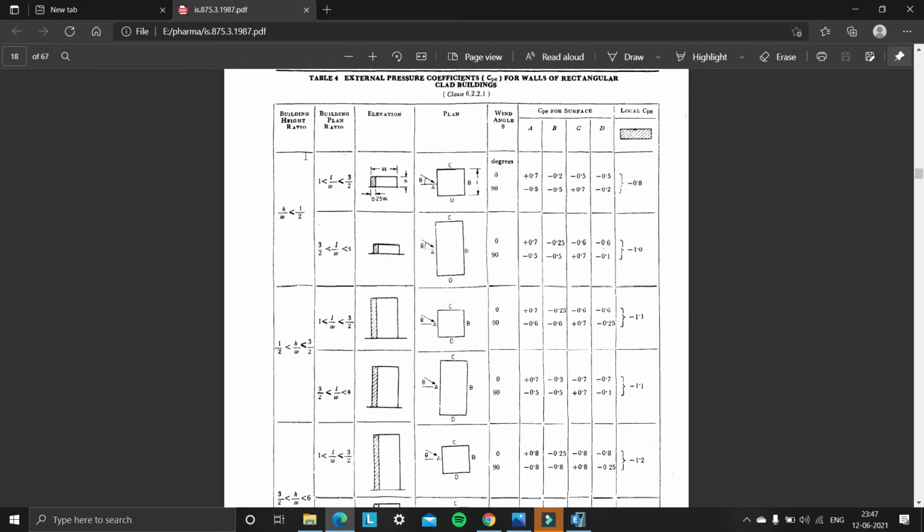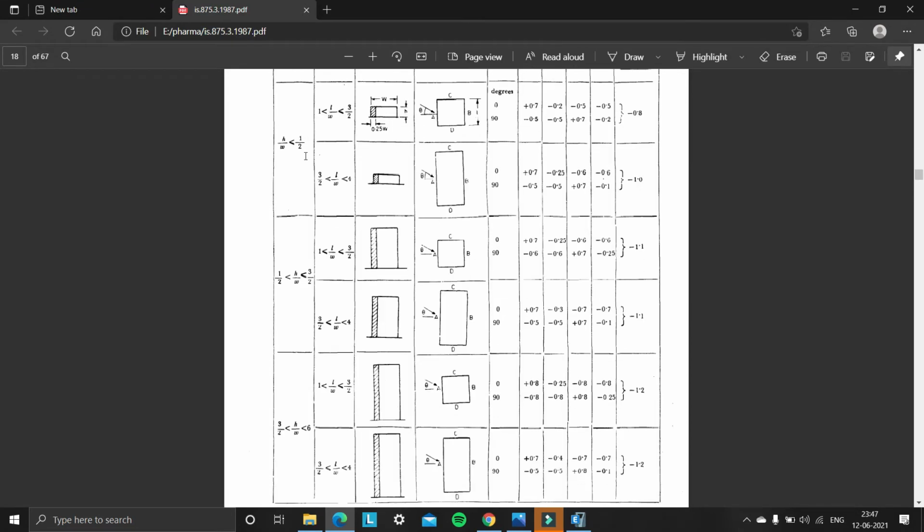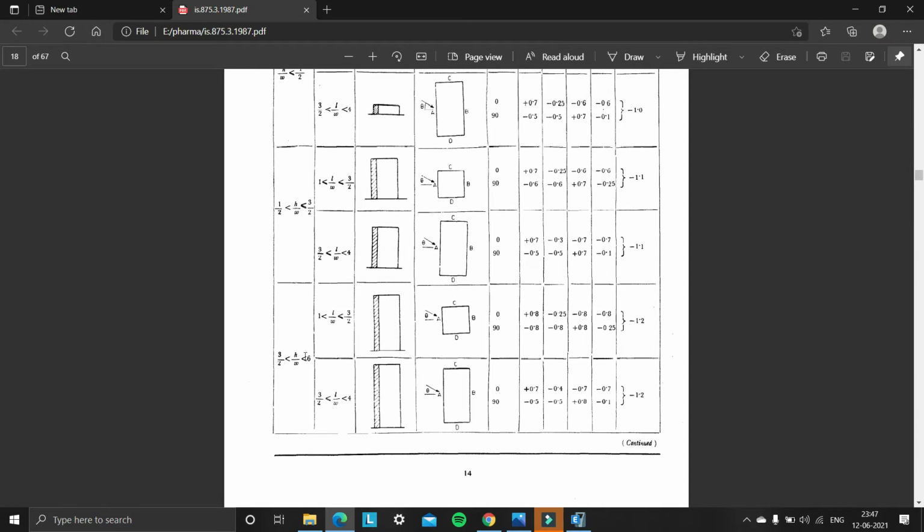So building height ratio. Coming to our building, it is 69 meters high and the width of the building is 18 meters. So the ratio of building height to the width of the building is 69 by 18, which is equal to 3.83, and it falls under the category of 1.5 to 6. Under 1.5 to 6 there are two subcategories. The length and width of the building are the same, 18 by 18, that is 1, so it falls under the first category.